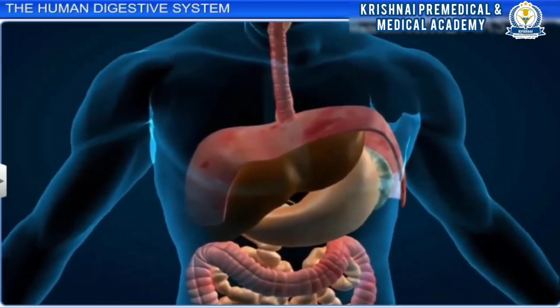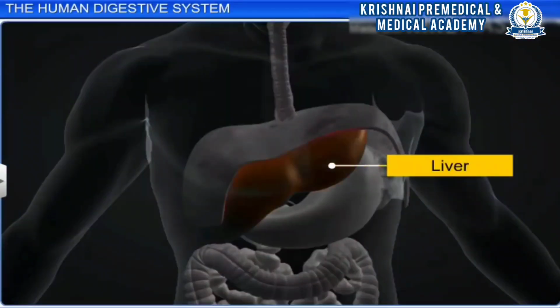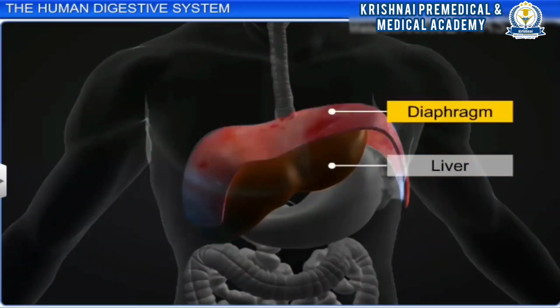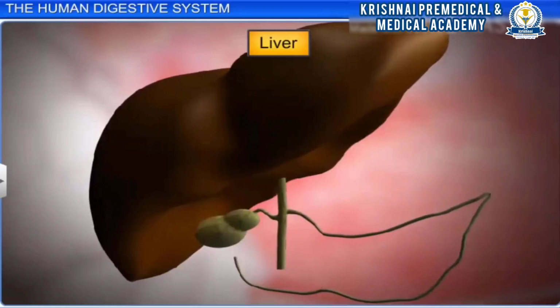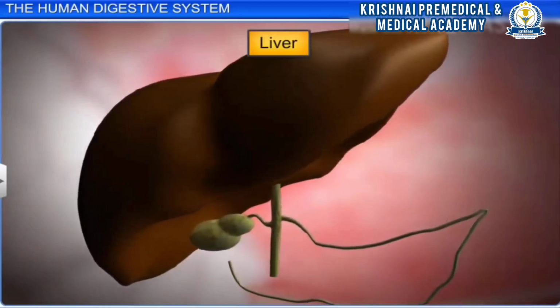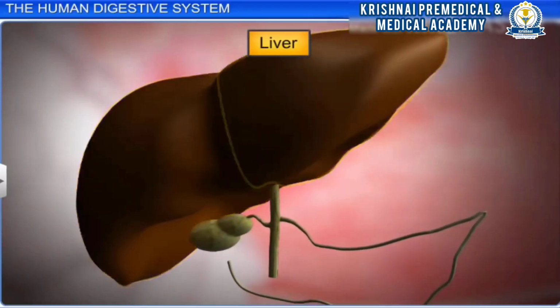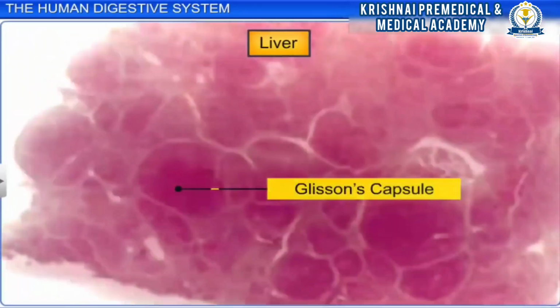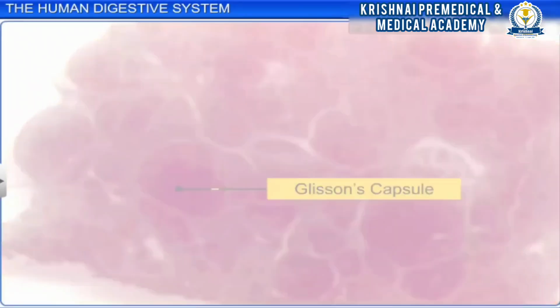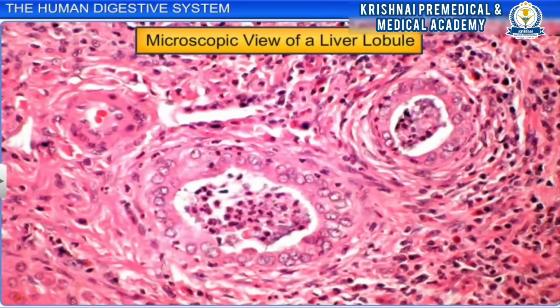The liver is the largest gland in the body. It is located in the abdominal cavity, just below the diaphragm. It has two hepatic lobes, which are covered by a thin connective tissue sheath called Glisson's capsule. The hepatic lobules are the structural and functional units of the liver, containing hepatic cells arranged in the form of cords.